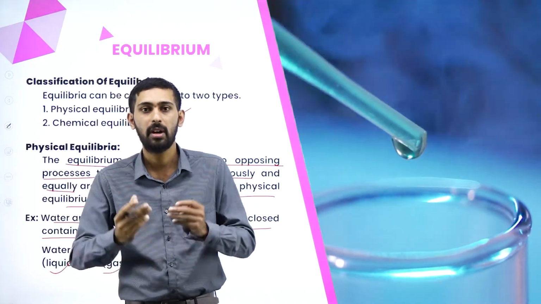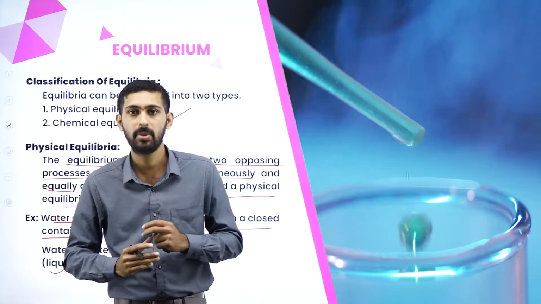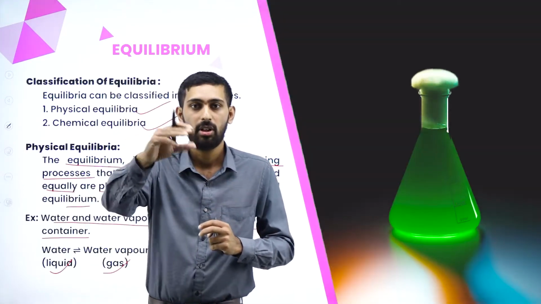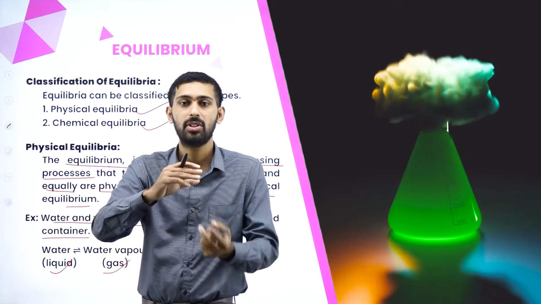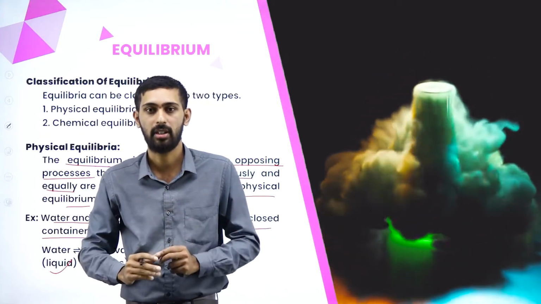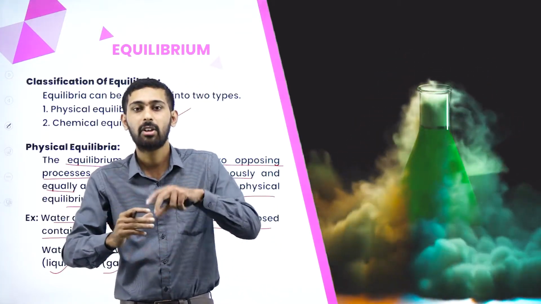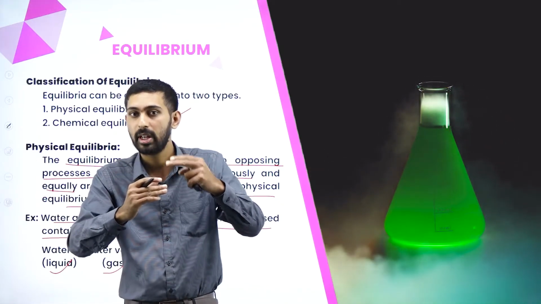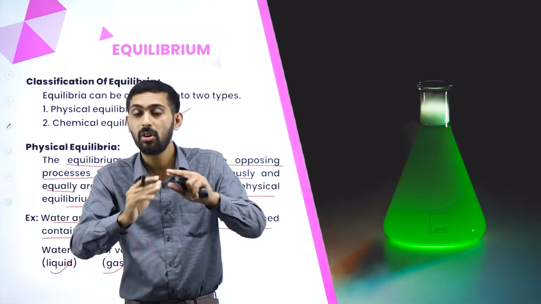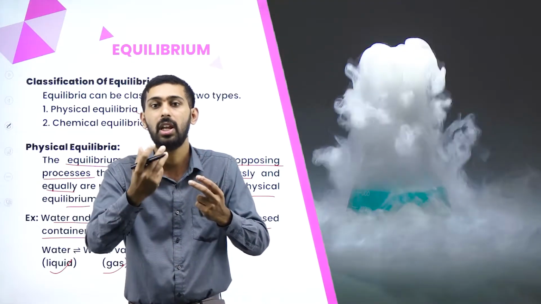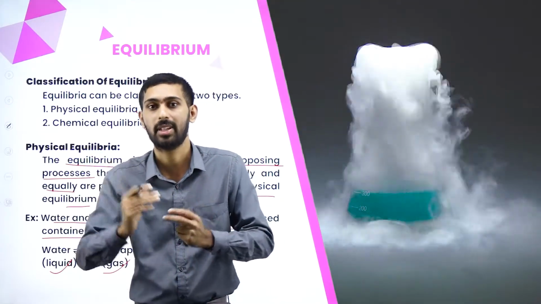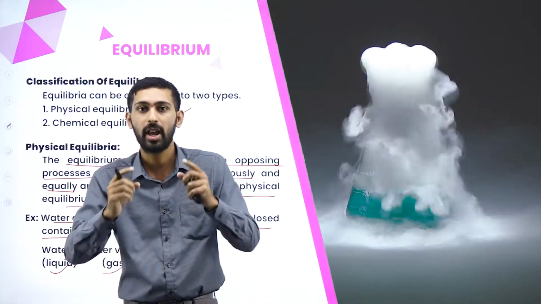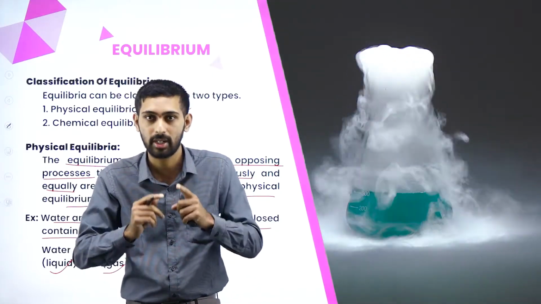Because if you take water and heat it in a closed container, the liquid gets converted into gaseous form, but there will be no escape of gases to the outside environment, because we have kept this reaction in a closed container.